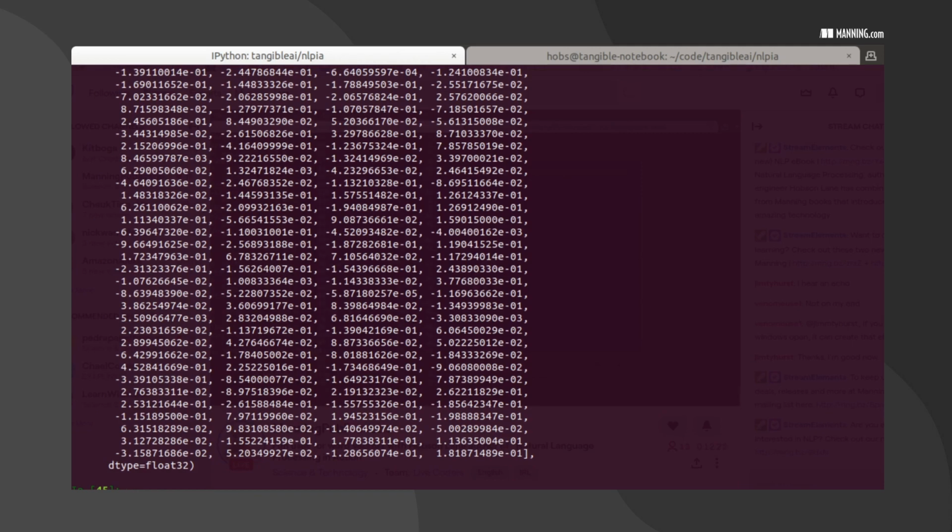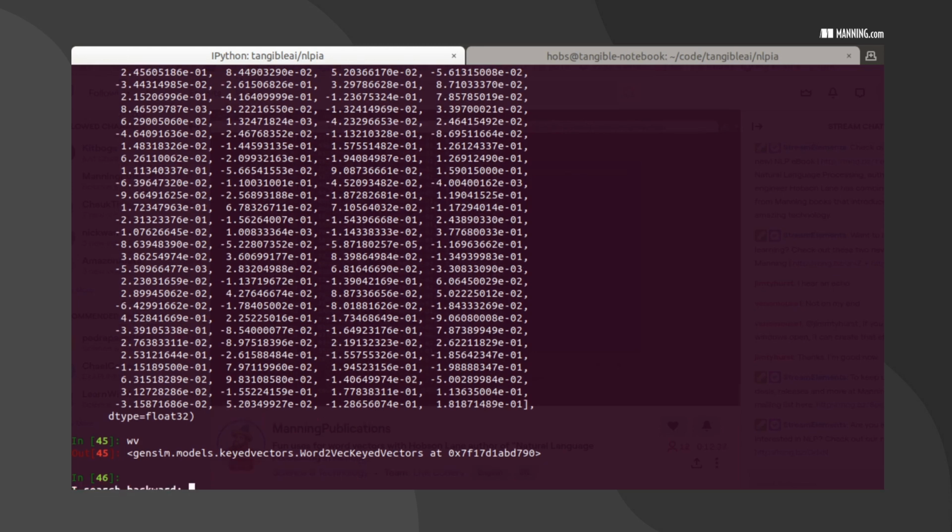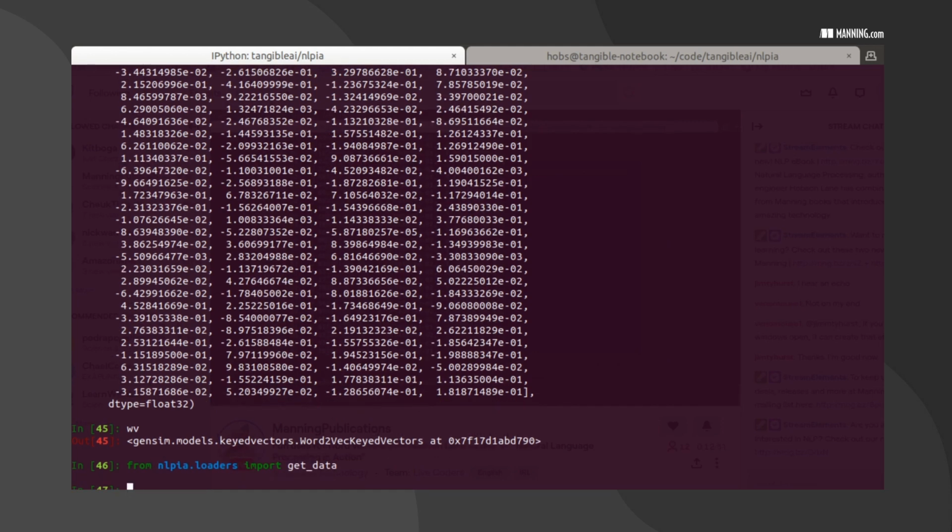We've got also a word vector object that is from the NLPIA package, which is what this talk is all about, the Natural Language Processing in Action book. So that we've imported earlier, from the loaders, we imported get_data. And then let's just go ahead and do that just so you can see how that's done.